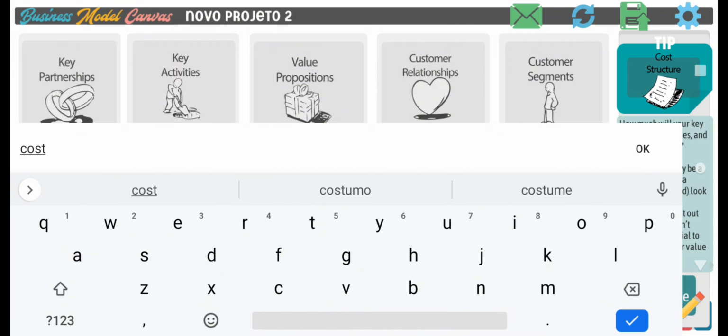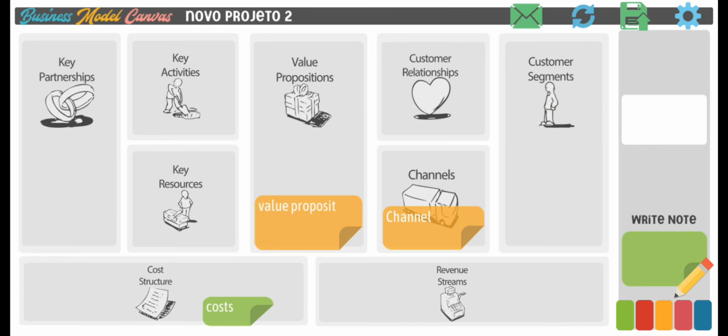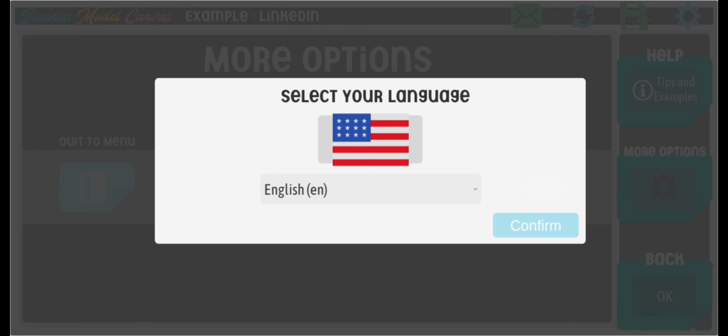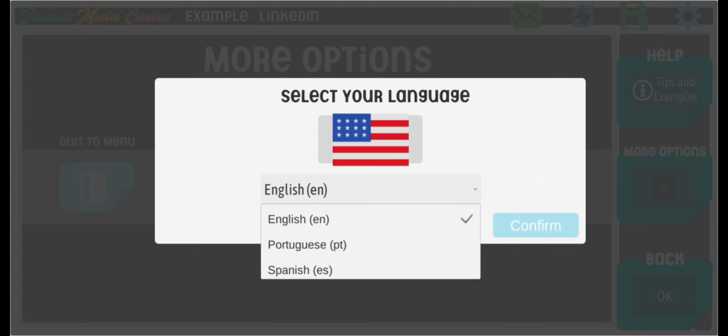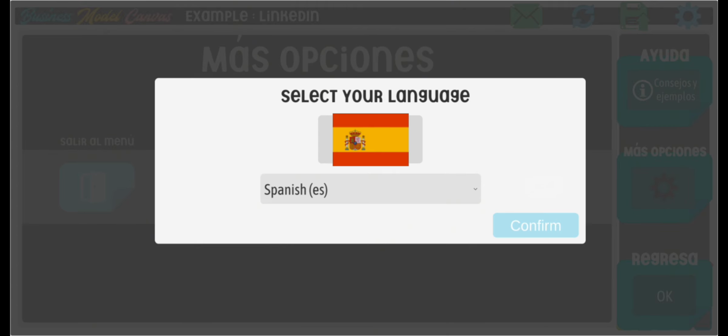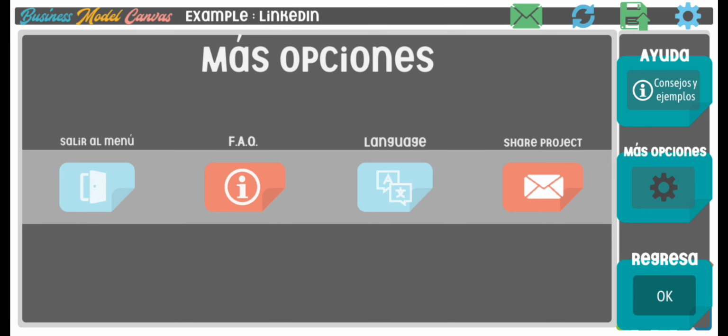Plan, edit, and share directly from your phone, whether you're starting a new idea or improving an existing business. This app helps you focus on what really matters, creating value and growing.